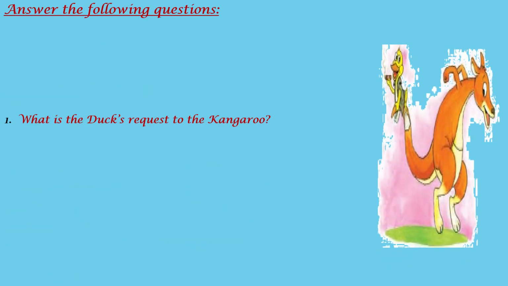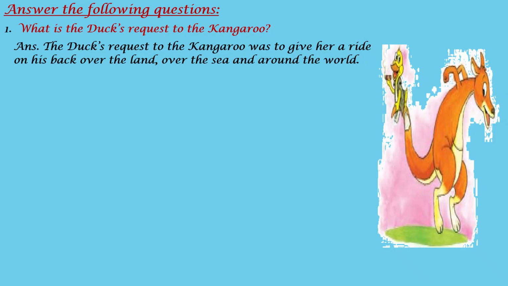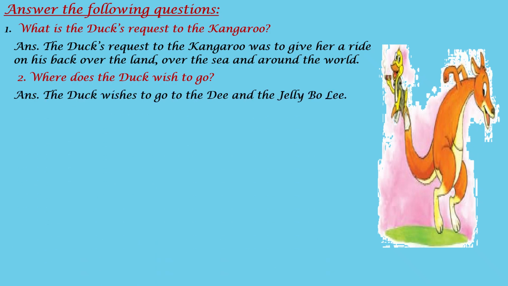Now answer the following questions. What is the duck's request to the kangaroo? The duck's request to the kangaroo was to give her a ride on his back over the land, over the sea, and around the world. This was the request made by the duck to the kangaroo. Where does the duck wish to go? The duck wishes to go to the Dee and the Jelly Boli.